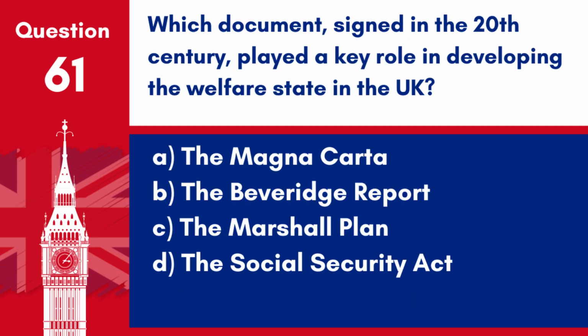House of Commons. Question 61. Which document, signed in the 20th century, played a key role in developing the welfare state in the UK? A. The Magna Carta. B. The Beveridge Report. C. The Marshall Plan. D. The Social Security Act. Answer: B. The Beveridge Report. The Beveridge Report, published in 1942, outlined plans to create the welfare state in the UK, including proposals for health care, social security, and employment services.